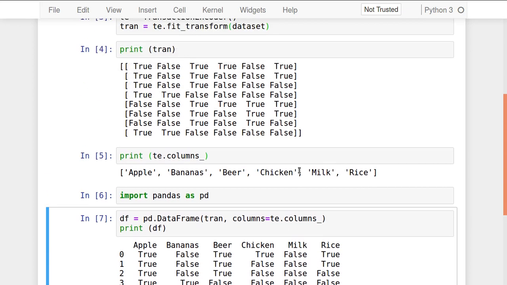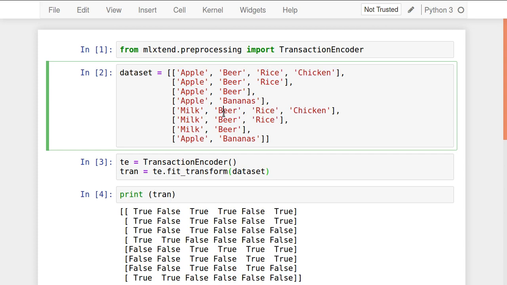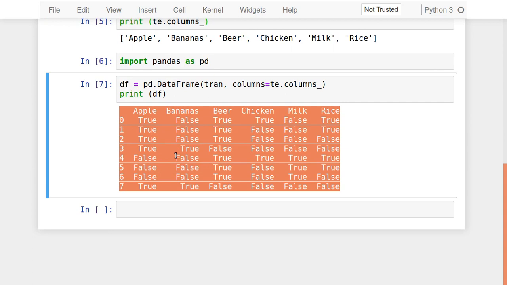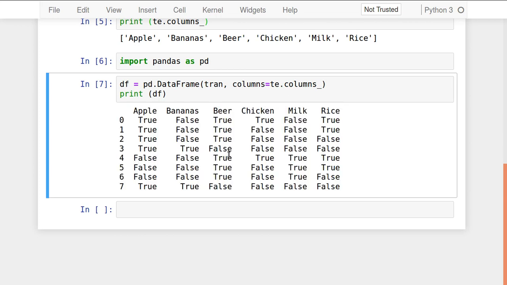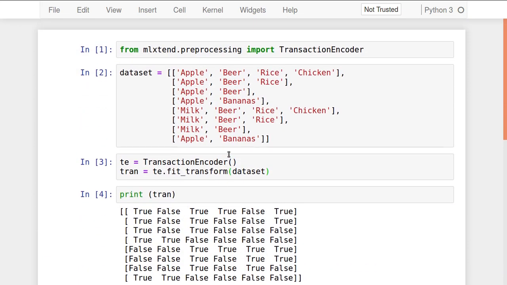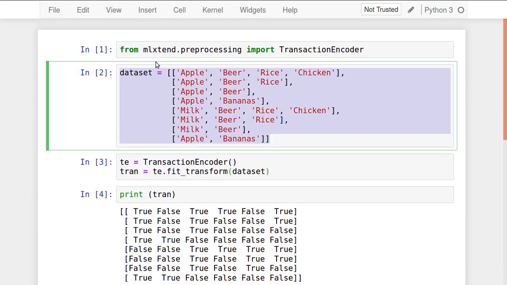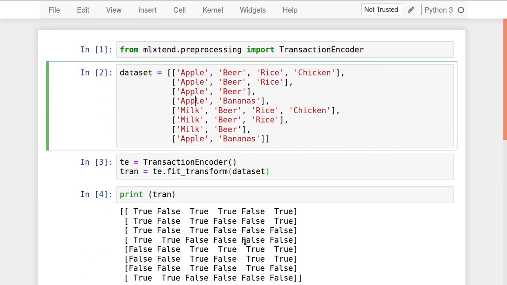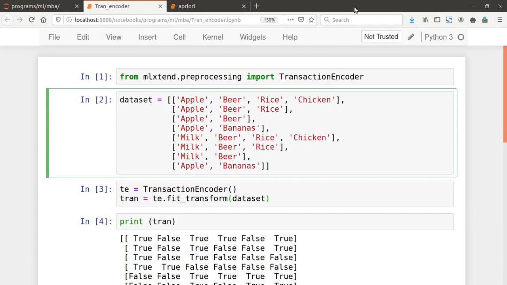Fine. So in this way, this non-structured data we are transforming into structured data with the help of a pre-processing technique called transaction encoder. Especially for transactions, we have to convert non-structured transactions into a structured transaction, and we'll make use of transaction encoder by this particular mechanism. Why am I showing this algorithm here? Because our data set has 9,000 rows, while 8 rows will be easy to understand. That's why I've shown that. When you transform the data, a very big data set is generated out of it.